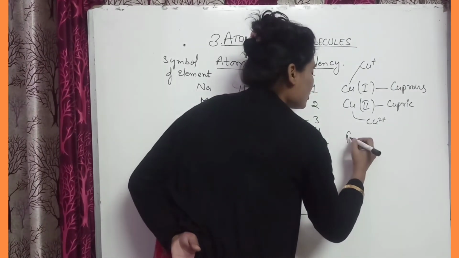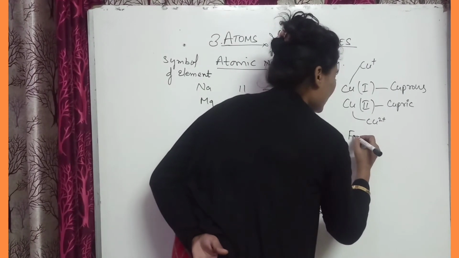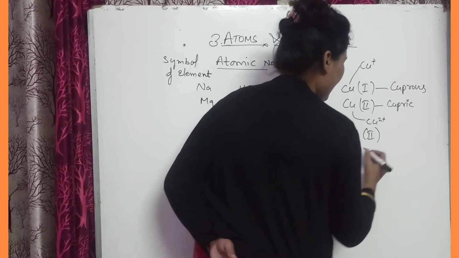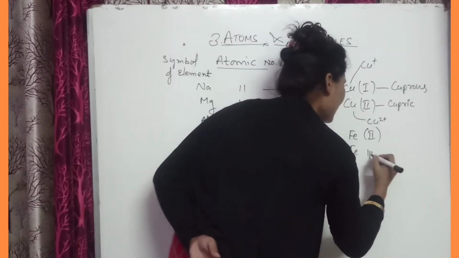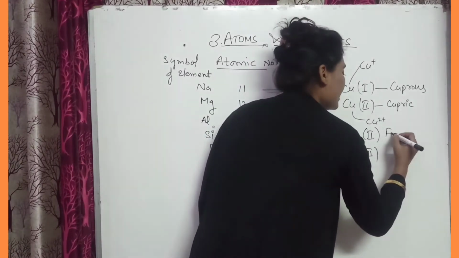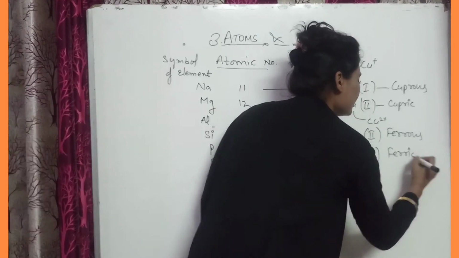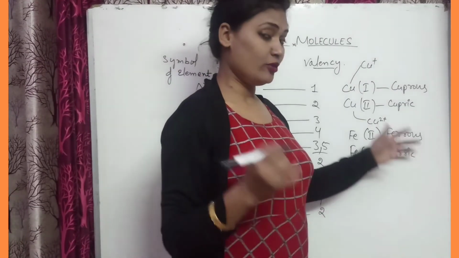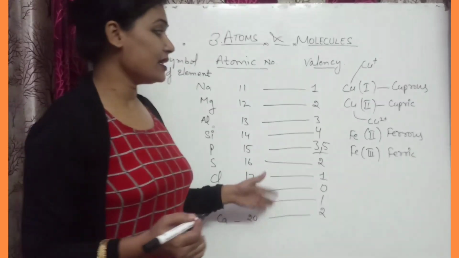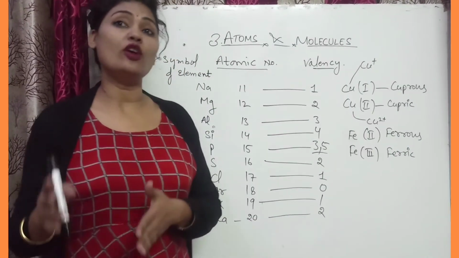In case of iron also, it has variable valency. Copper has variable valency, iron also has variable valency. So iron has 2 valency and iron has 3 valency also. If iron has 2 valency, then it is said to be ferrous. Okay, and third valency, then it is said ferric. So ferrous ion and ferric ion, 2 types of ions are here. Okay, so you can see that valencies are variable, or it may be 1 valency according to the losing or gaining of electrons.